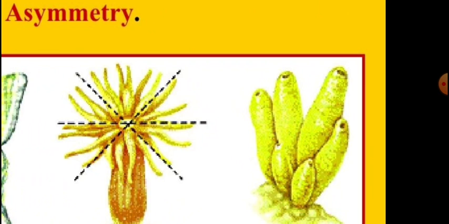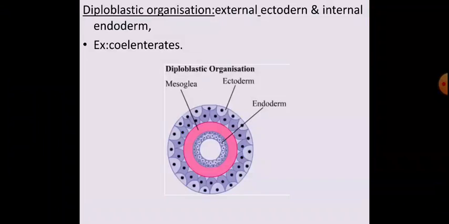Such organisms exhibit asymmetry. These are sponges. These are found in oceans. Living organisms which are found in oceans. Sponges. That is, they exhibit asymmetry.